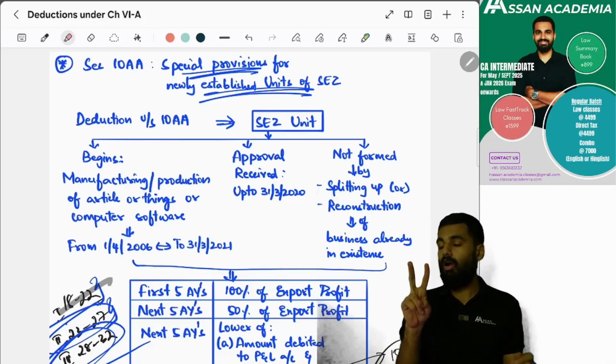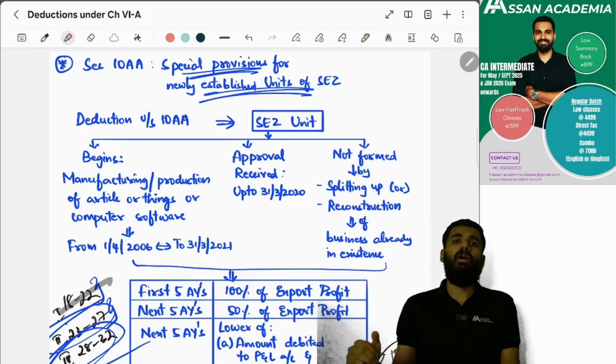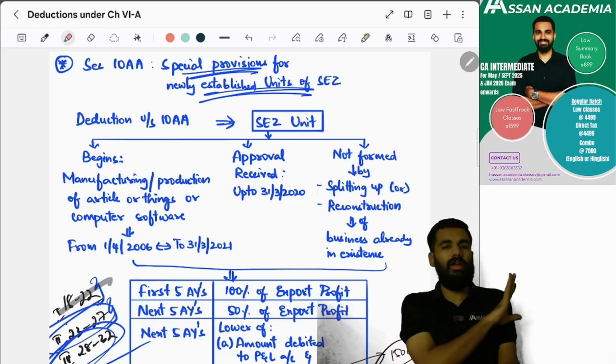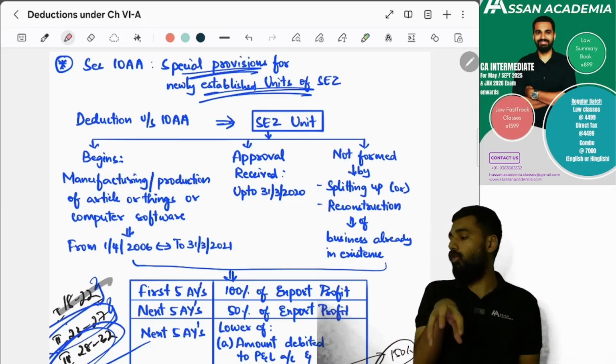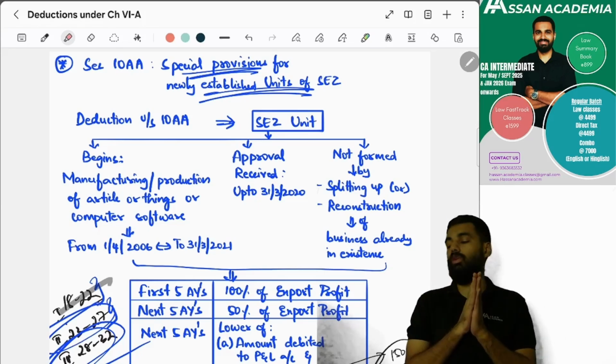But you should not form a business by splitting up or reconstruction of a business already in existence. It should be a new business which started from 1st April 2006 to 31st March 2021.